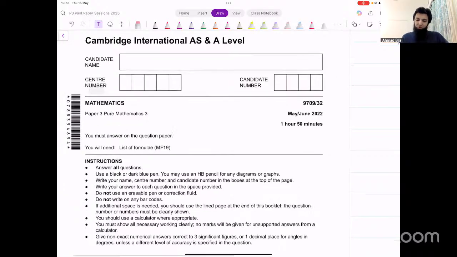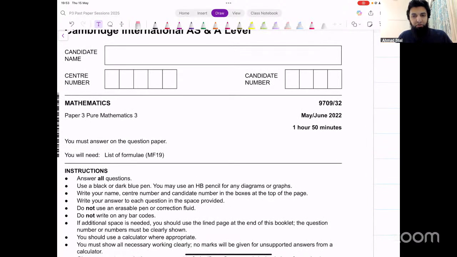Okay, May-June 2022, paper 3, variant 2. This is the next paper that we're doing now. Let's do difficult questions from this paper now.